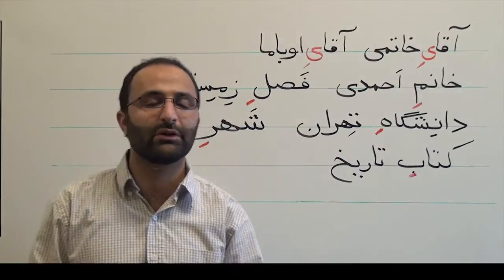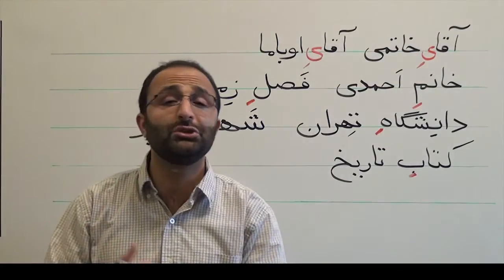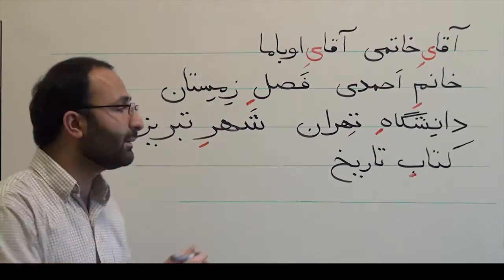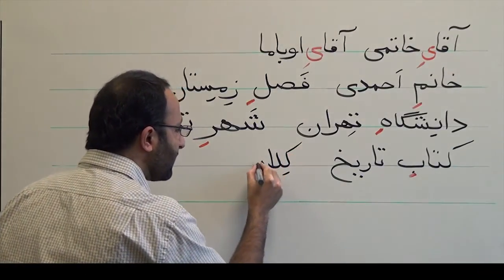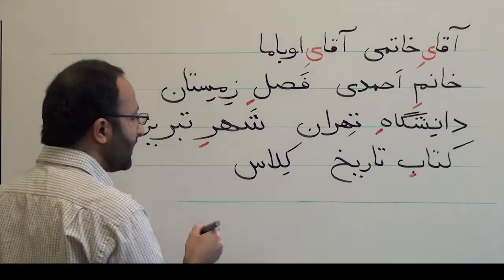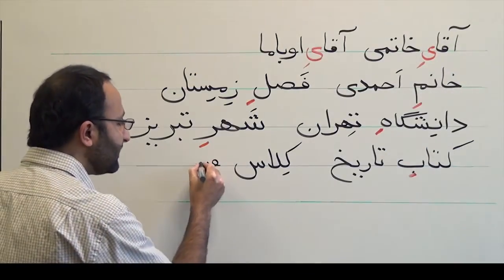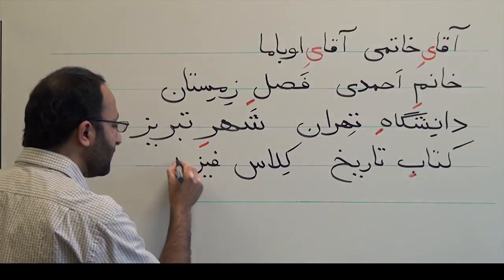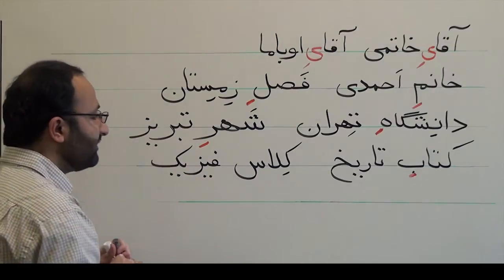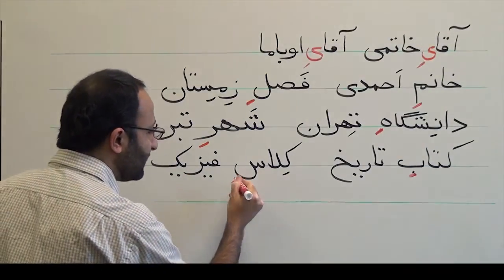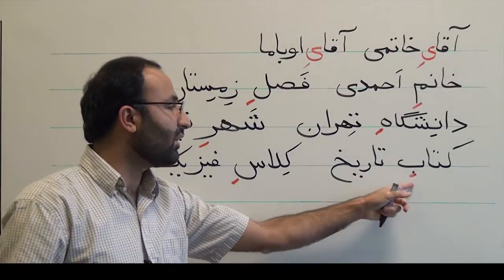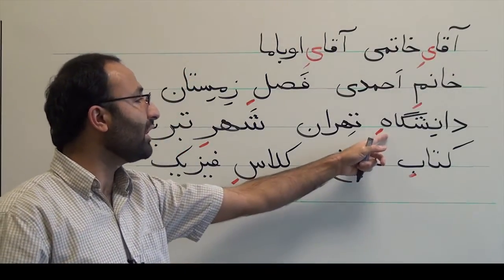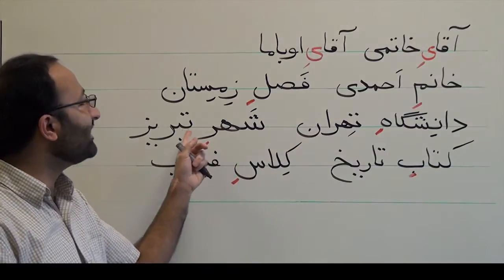Or another one, for example, کتاب شیمی, or for example کلاس فیزیک, physics class. کتاب تاریخ, دانشگاه تهران, شهر تبریز.